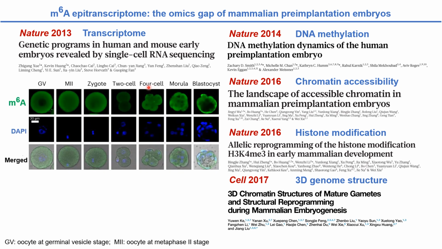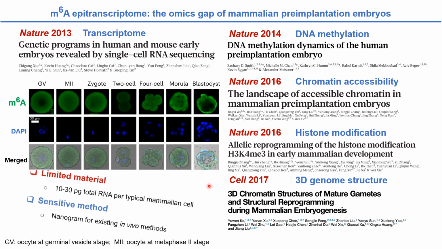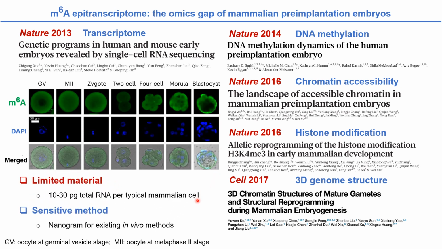Even though our m6A specific immunofluorescence staining experiment told us m6A does exist in mouse oocytes and early embryos. This is because the genetic materials, that is, cells or RNAs, are limited in this scenario, and there is no sensitive in vivo m6A mapping method to allow transcript-wide m6A mapping using small amounts of cells or RNAs.